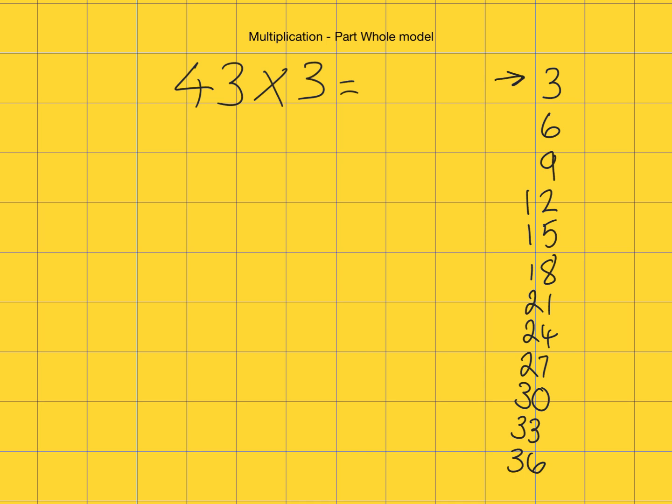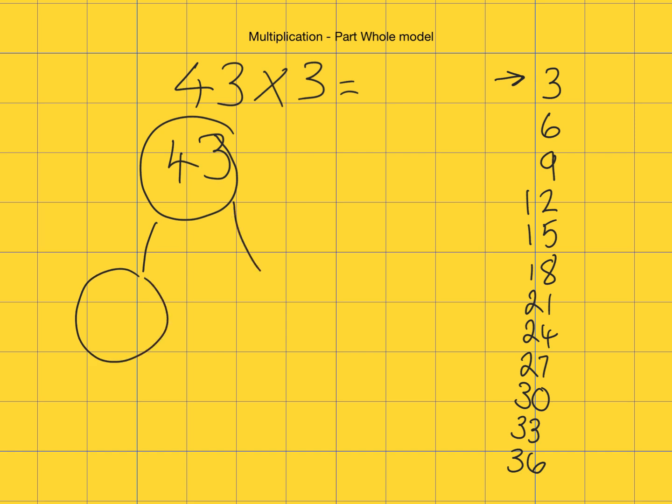So I'm going to draw my part whole model. This is my whole. The whole that I've got is 43, and I'm multiplying by 3. I'm going to partition this number into two numbers, taking it apart so that it's easier to multiply.